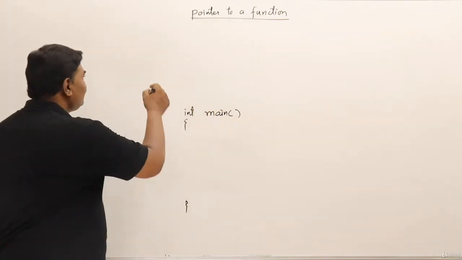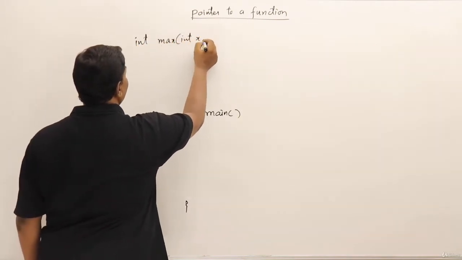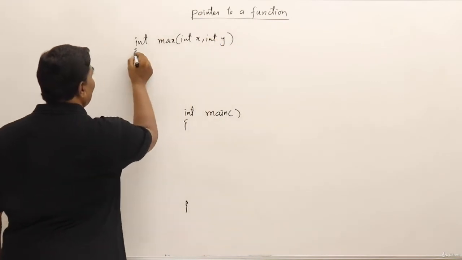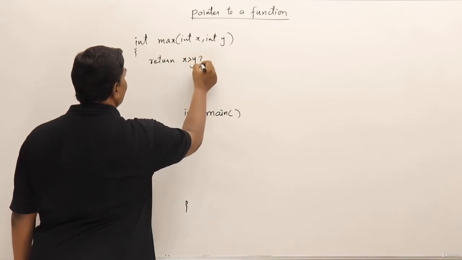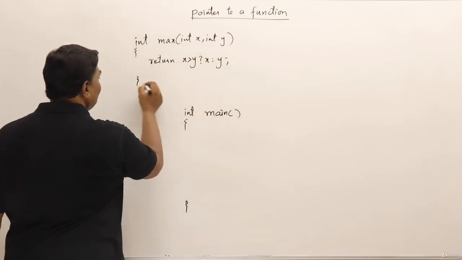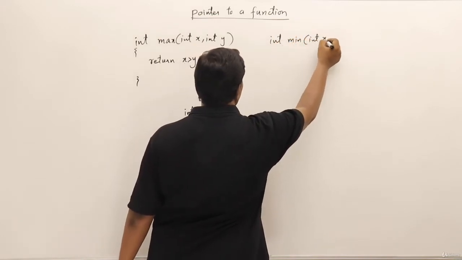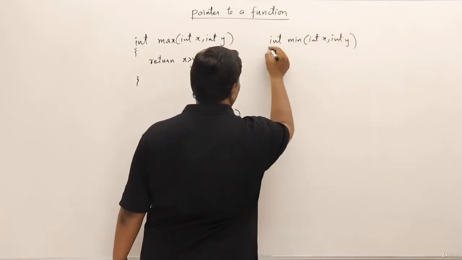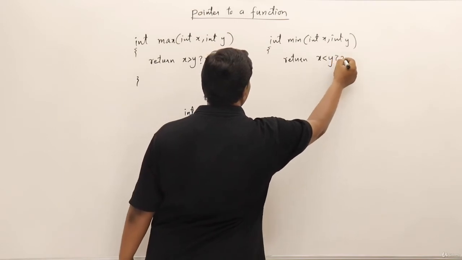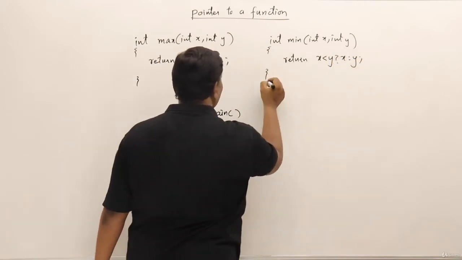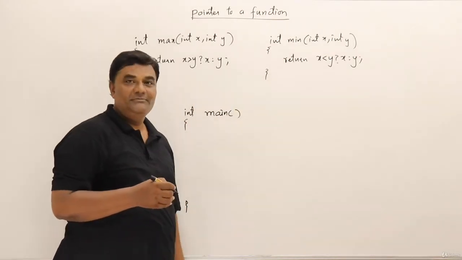Let us see. Suppose I have a function called max which is taking two integers x and y, and this is returning: if x is greater than y, return x, otherwise y. Then I have one more function whose name is min, which takes two arguments x and y, and it will return x if x is less than y, otherwise y. Now I have two functions. This is for finding the maximum of two integers, that is for finding the minimum of two integers.